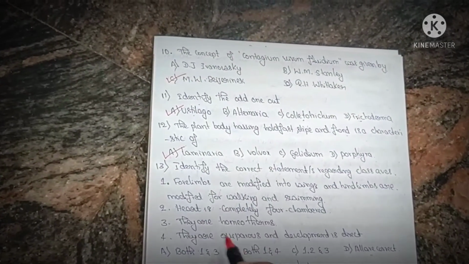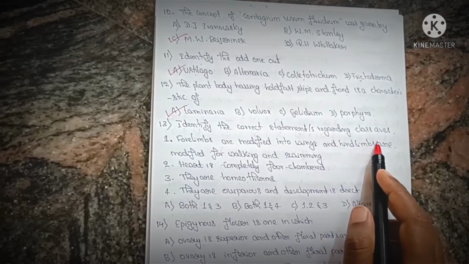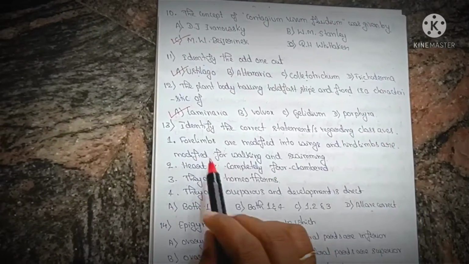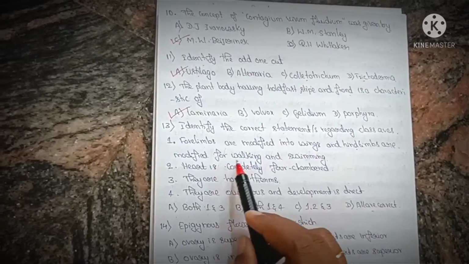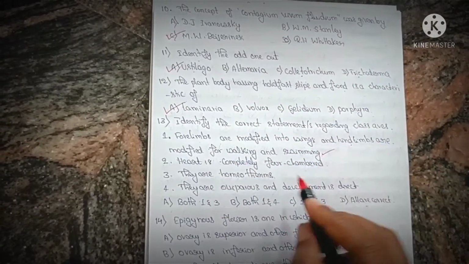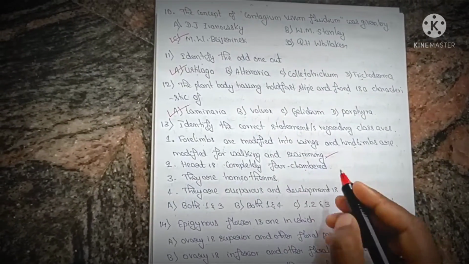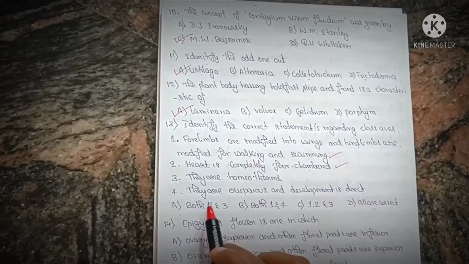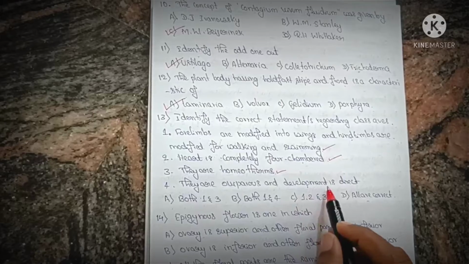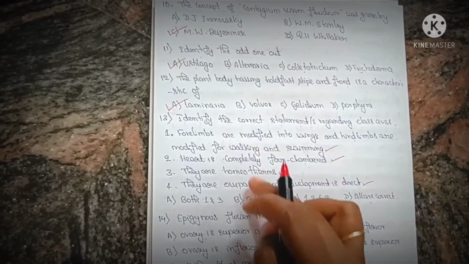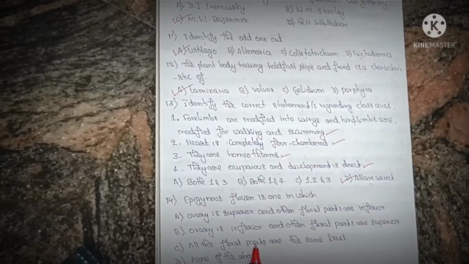Option A. Identify the correct statement or statements regarding the class Aves. The forelimbs are modified into wings and hind limbs are modified for walking and swimming. Yes, correct. Heart is completely 4-chambered. Yes, it's also correct. They are homeothermous, of course. They are oviparous and development is direct. So all 4 statements are found to be correct. So the answer is all are correct.